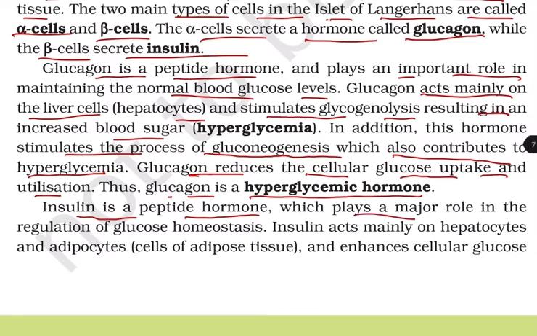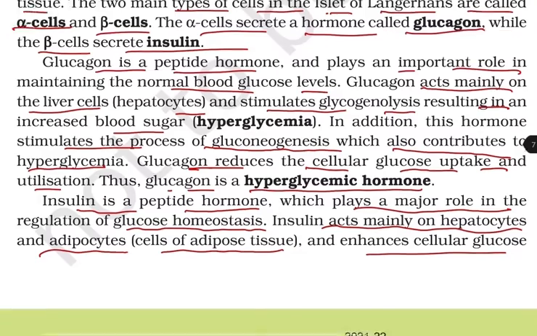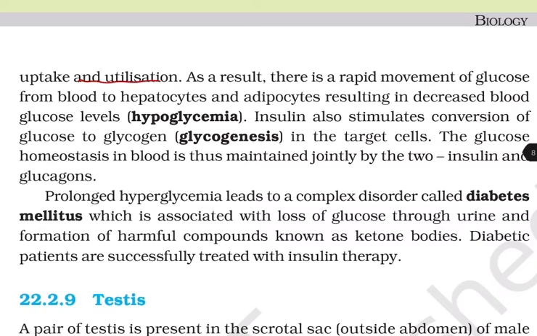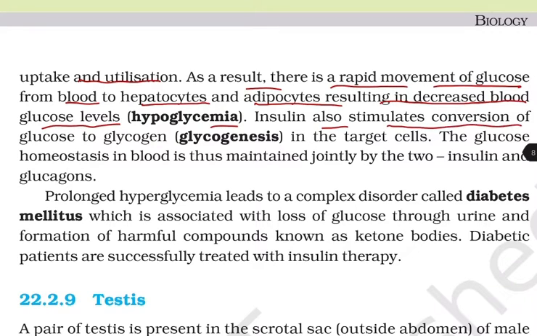Insulin is a peptide hormone which plays a major role in the regulation of glucose homeostasis. Insulin acts mainly on the hepatocytes and the adipocytes, that is cells of adipose tissue, and enhances cellular glucose uptake and utilization. As a result, there is a rapid movement of glucose from blood to the hepatocytes and adipocytes, resulting in decreased blood glucose levels, that is hypoglycemia. Insulin also stimulates conversion of glucose to glycogen, that is glycogenesis, in the target cell. The glucose homeostasis in the blood is thus maintained jointly by insulin and glucagon.